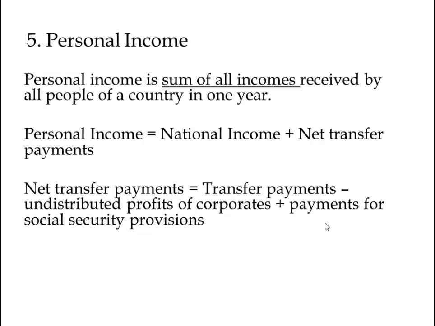Payments for social security provision is the provident fund or other payments that are made to the government. And transfer payments are the payments that are made by the government to us for an activity which does not really add value, like payment for unemployment or payment made to citizens who have retired. Such kind of payments will be associated in transfer payments.